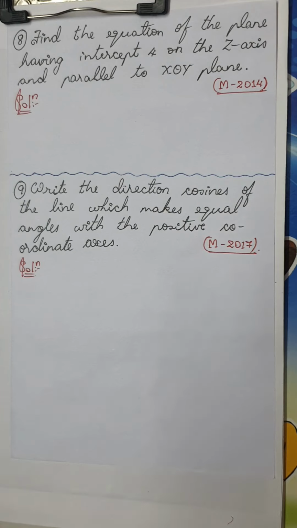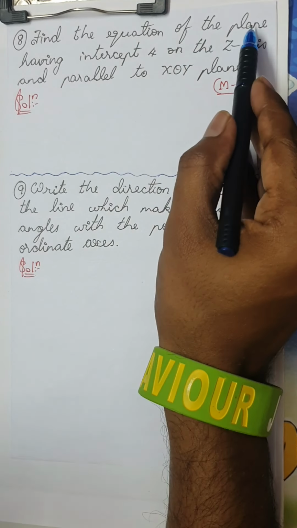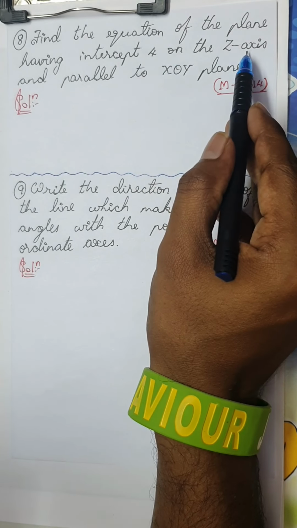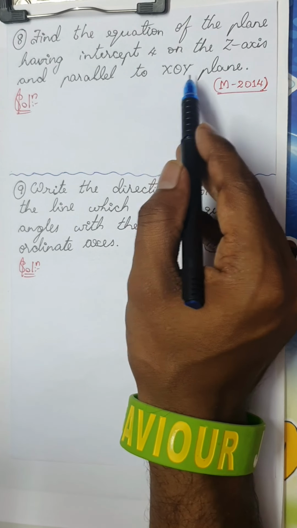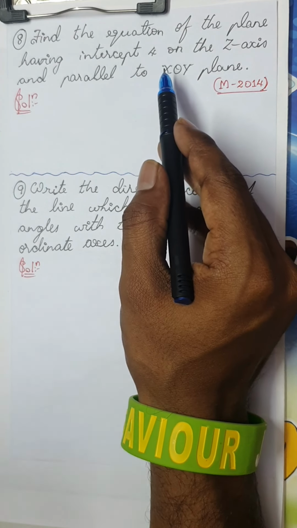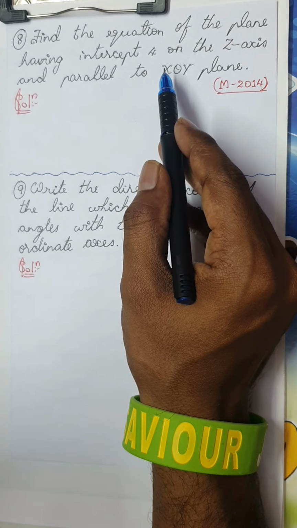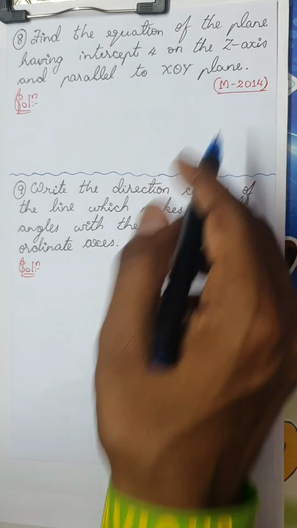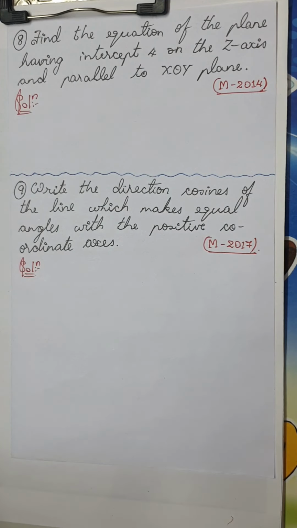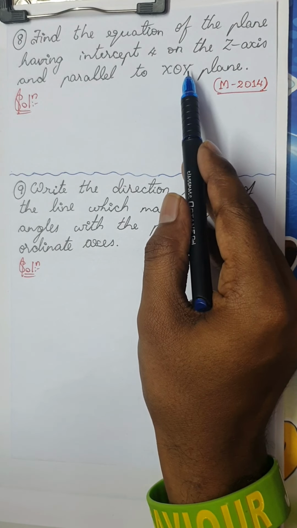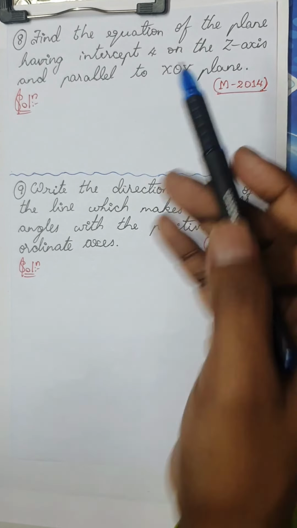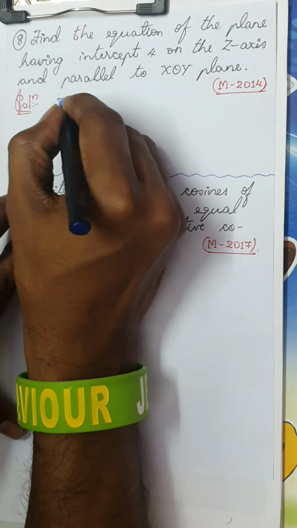The next question is also an easy question which has already been asked in March 2014. The question goes like this: find the equation of the plane having intercept 4 on the z-axis and parallel to the XOY plane. O means origin, parallel to the XY plane. You have to compare this with two dimensions. Any line parallel to the x-axis is y equal to constant, isn't it? We all know any line parallel to the x-axis is y equal to constant, or any line parallel to the y-axis is x equal to constant. On the same basis, the required equation is